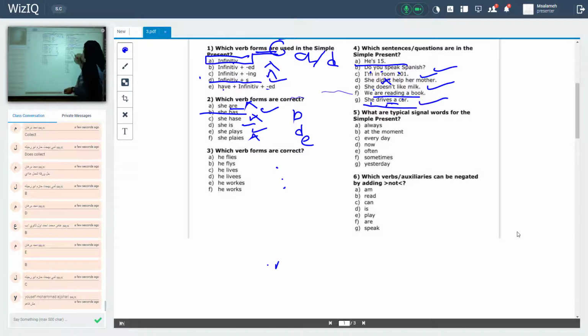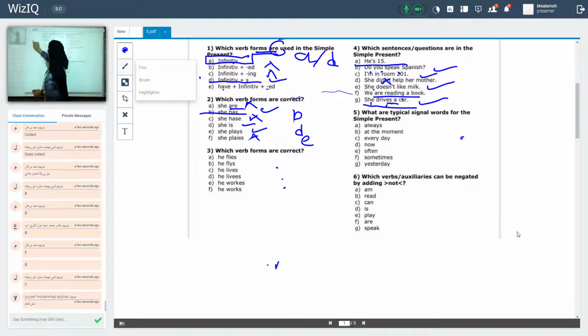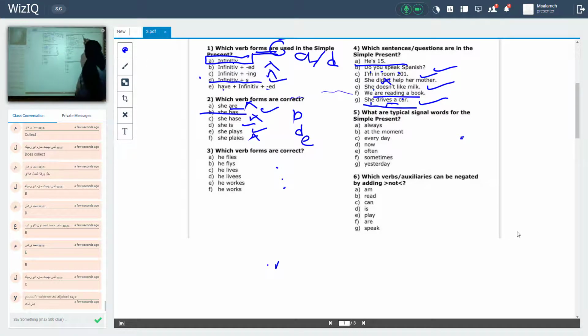No, it's right because the e in the final position is a right way to write it. Okay, so the right answer here we have A, B, C, and F. No, F no. F and G.